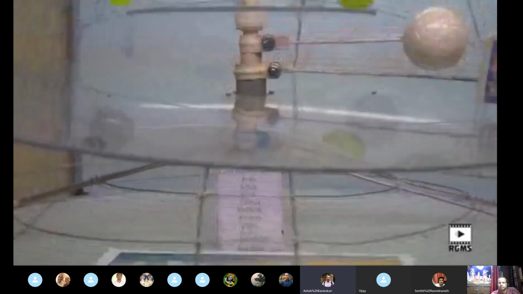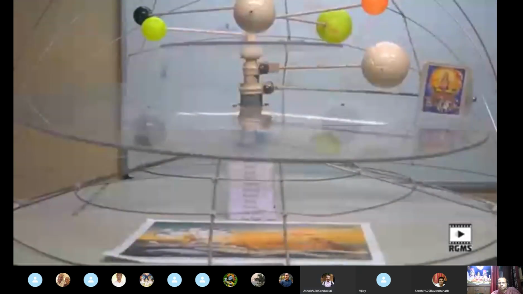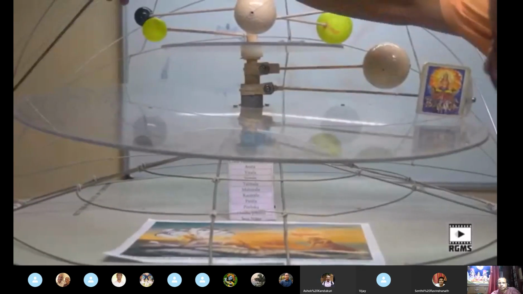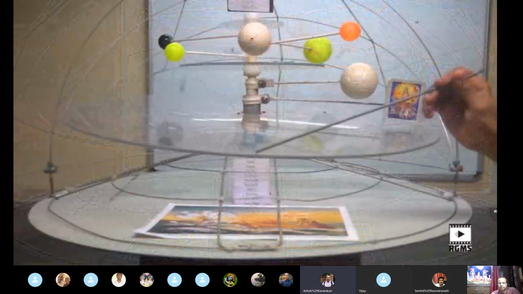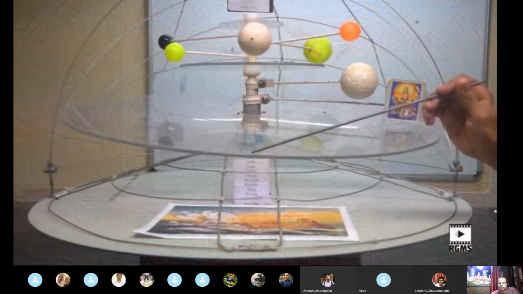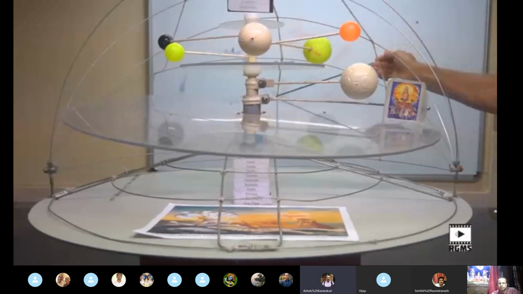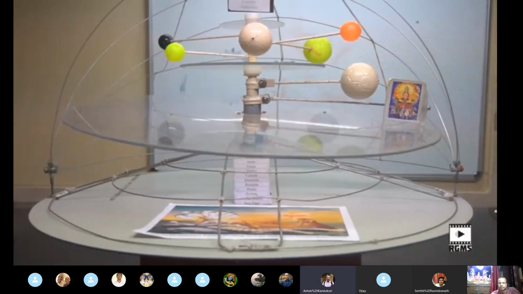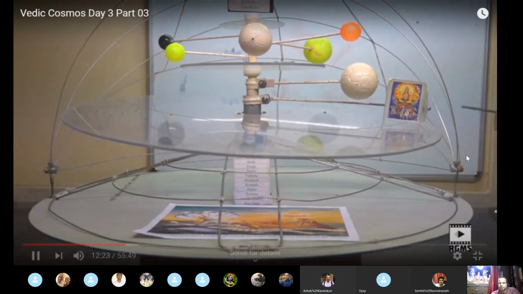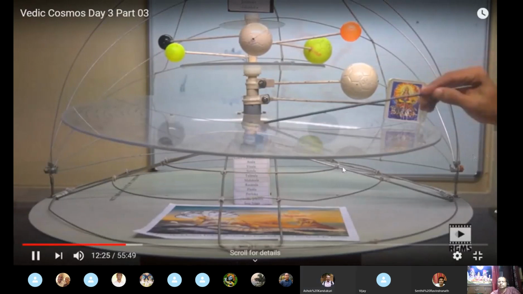According to this model, when the sun is on this side, this direction is east of India and this direction is west of India. When the sun comes in this position, this is noon for India. When the sun goes behind, this is midnight for India. The position where the sun is, this is sunrise. In planet Earth, we can take four reference points: one is India, this side, and Japan.